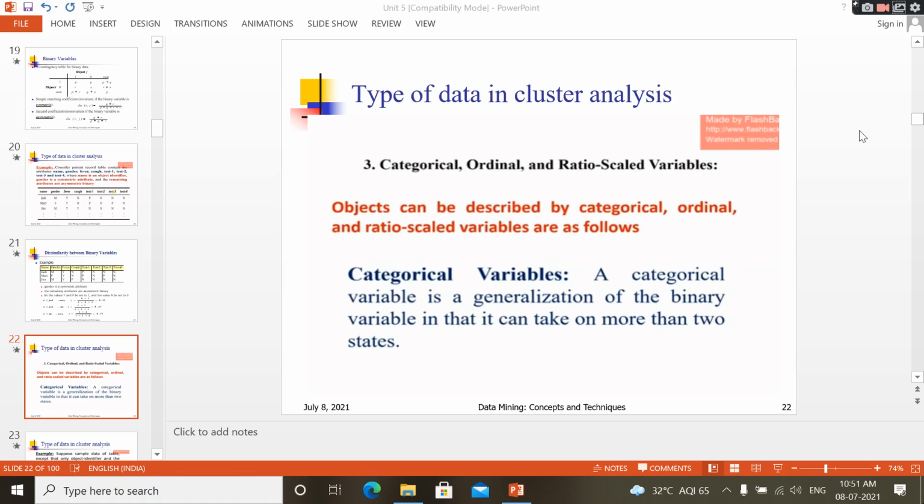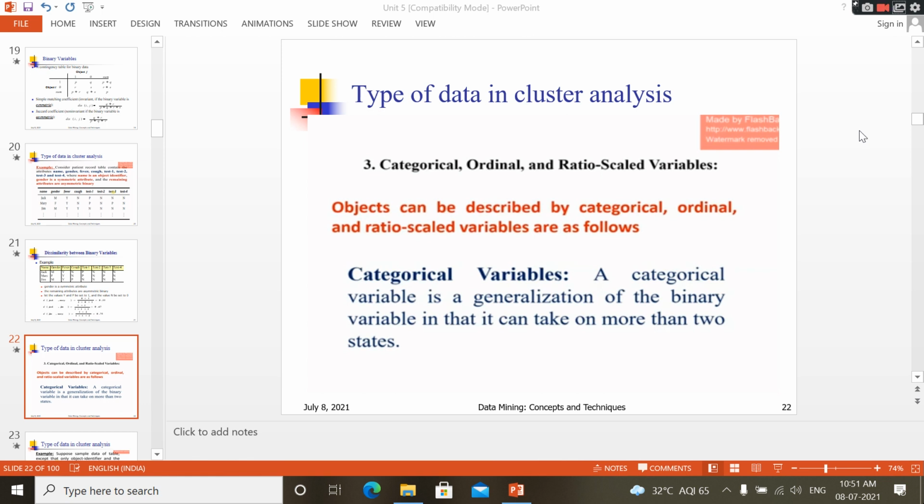Good morning all. In this class we will see the types of data in cluster analysis, the remaining two types. The first one is categorical, ordinal and ratio scaled variables. Objects can be described by categorical, ordinal and ratio scaled variables as follows. First we will see what is meant by each and every variable.